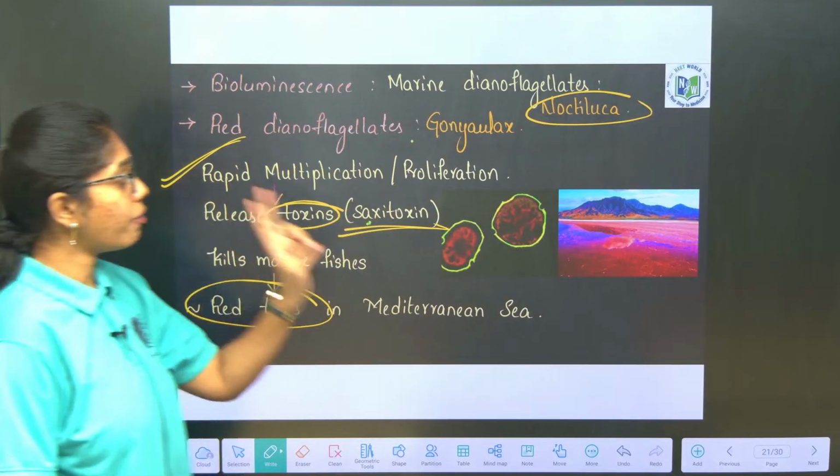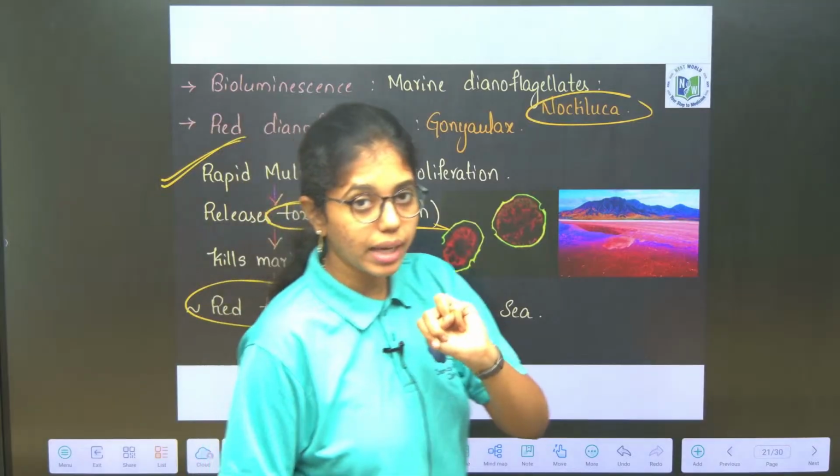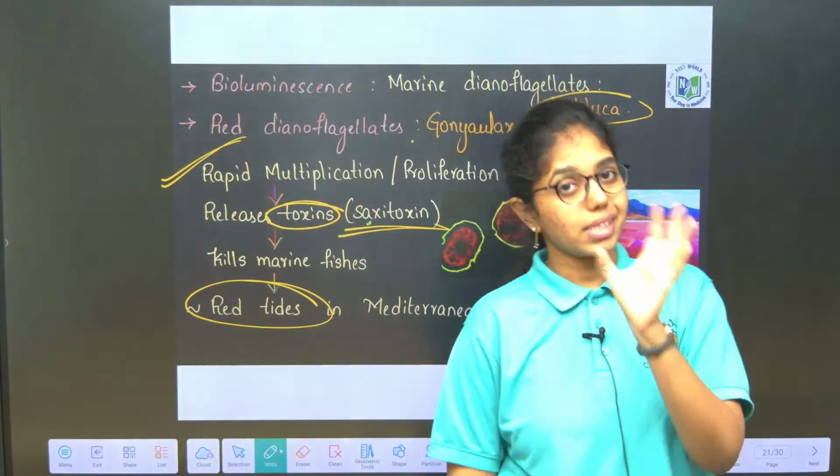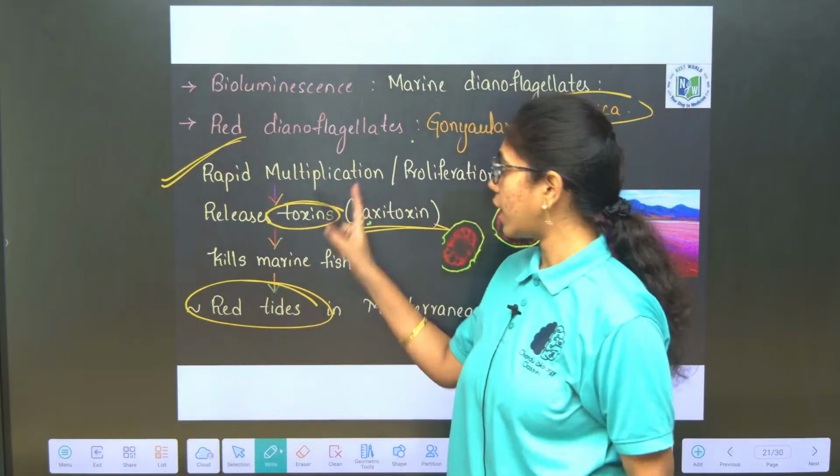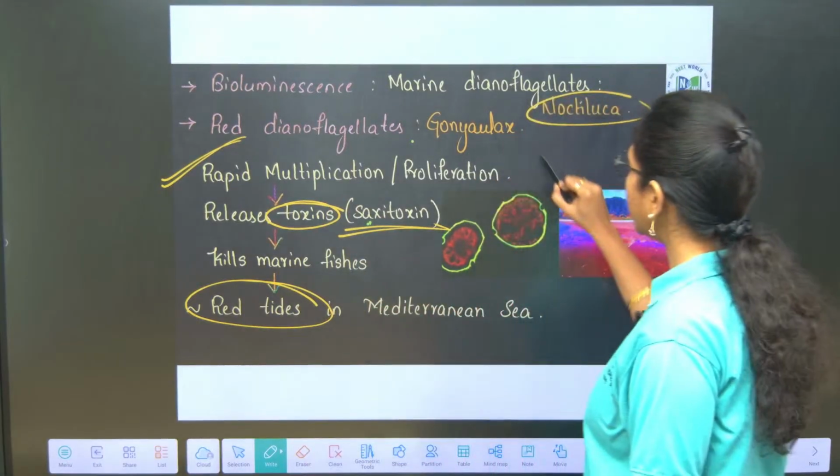Okay, you have to remember these two examples. Red tides in the Red Sea caused by cyanobacteria, that is Trichodesmium erythraeum, and a dinoflagellate, that is Gonyaulax. Okay, clear, right? Yeah.